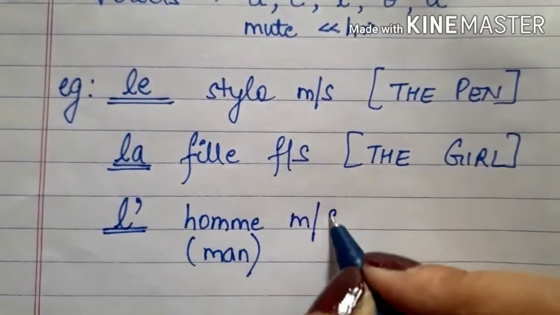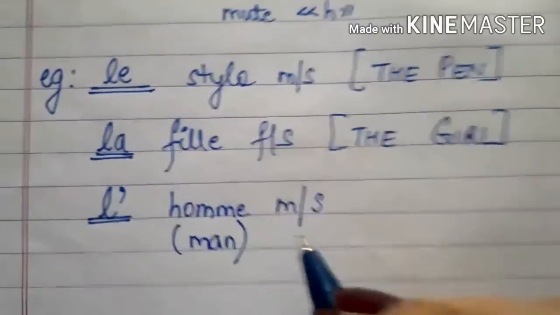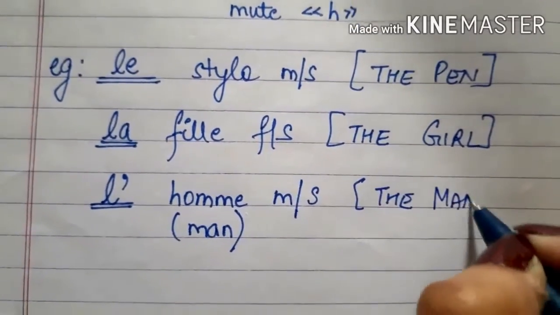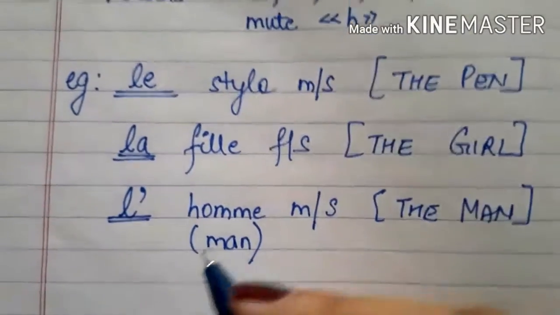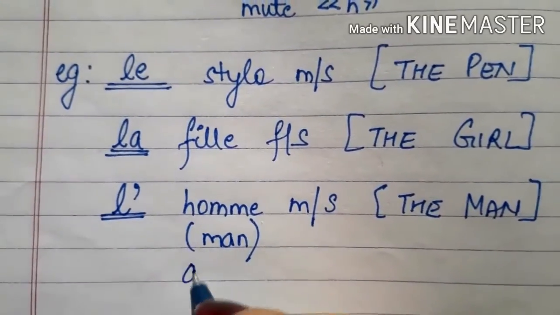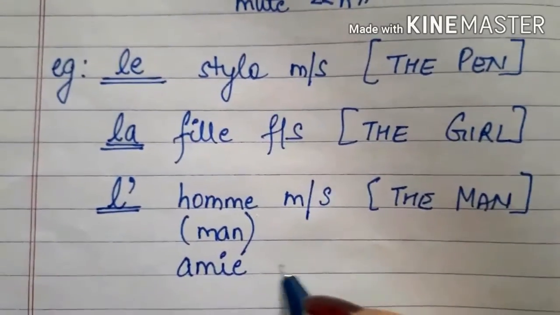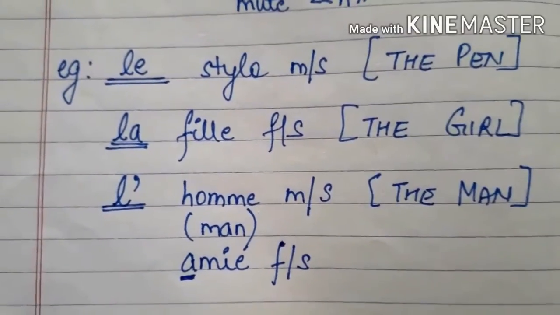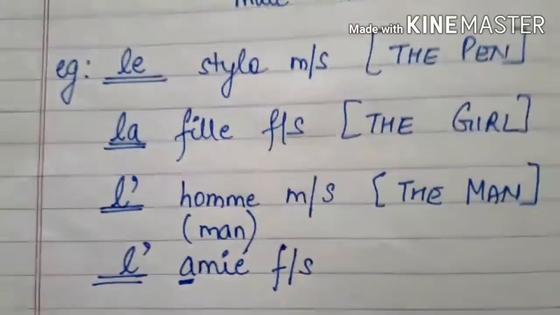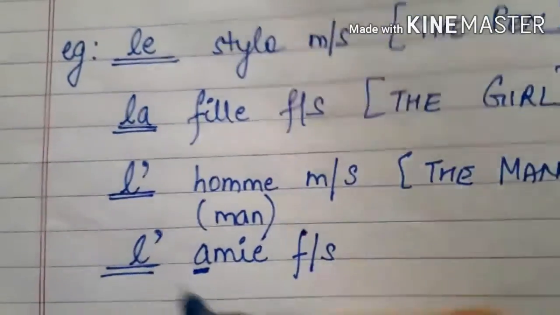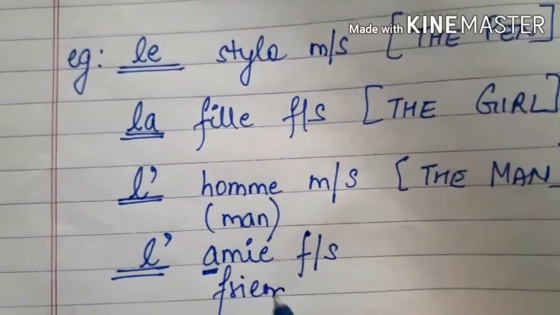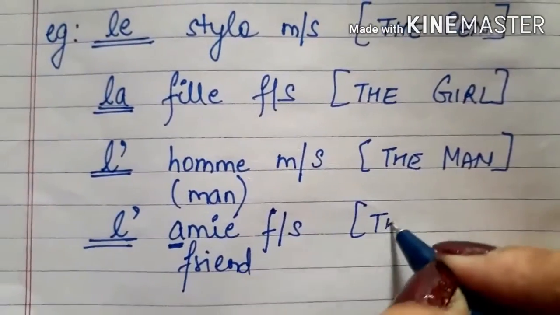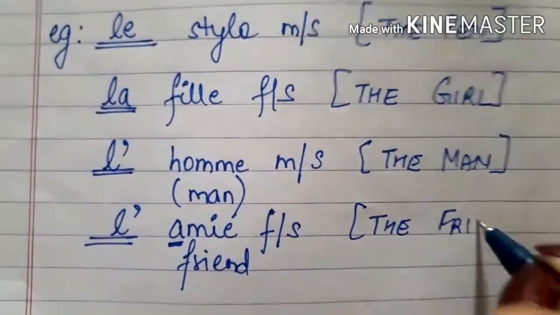It is masculine and singular, but it is considered as a vowel, so it becomes l'homme, the man. We're going to take one more example, which is amie. Amie is feminine and singular, but it starts with a, which is a vowel, so it becomes l apostrophe, which becomes l'amie. It is friend, feminine form. So now it becomes the friend.